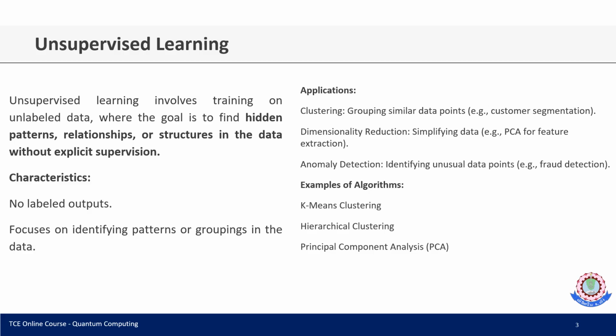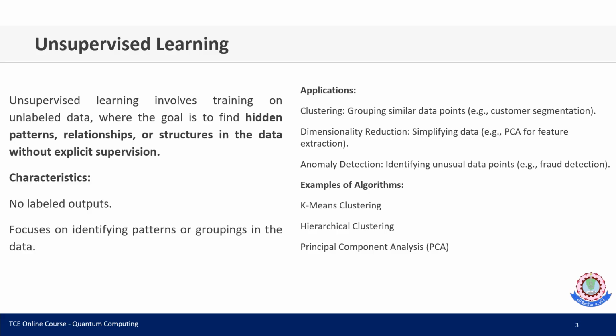The main characteristic of unsupervised learning is no labeled outputs. So we are going to find out the patterns or groupings in that data. We may have different kinds of applications in unsupervised learning. The first one is clustering. The next one is dimensionality reduction. And the third is anomaly detection. In the case of clustering, we can easily group similar data points, right? This is a very important application in product recommendation systems.